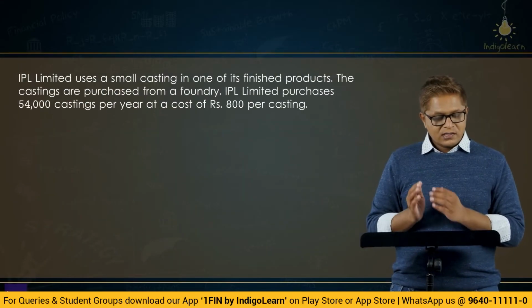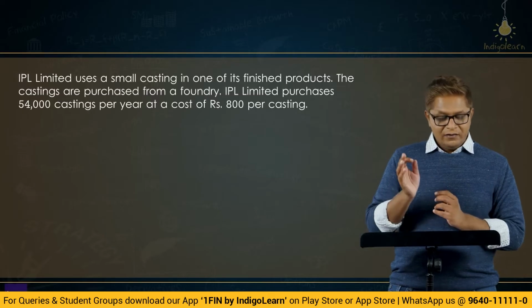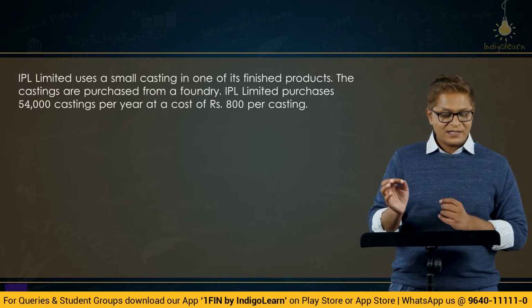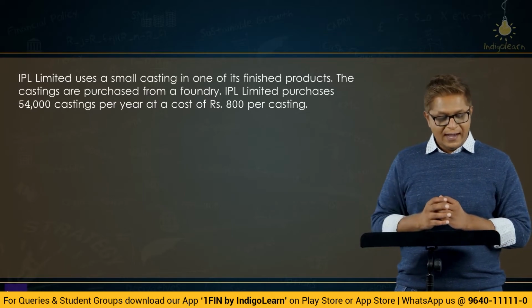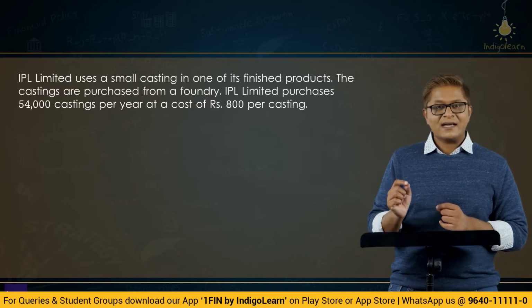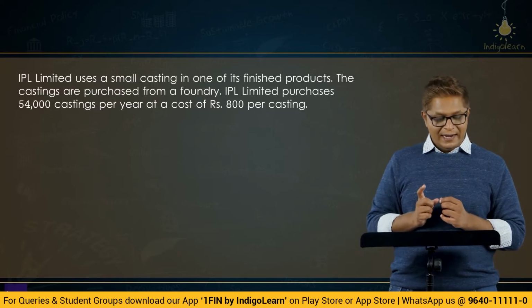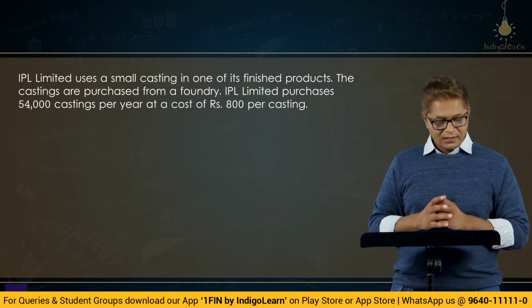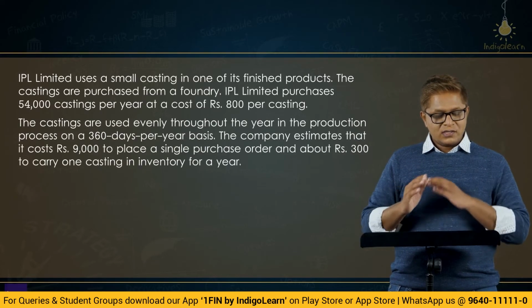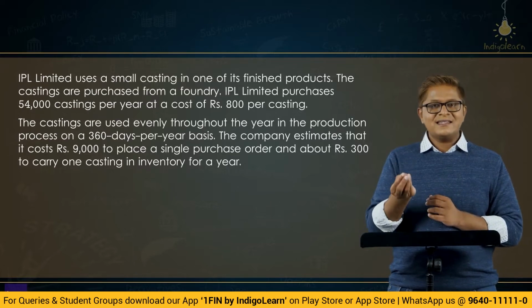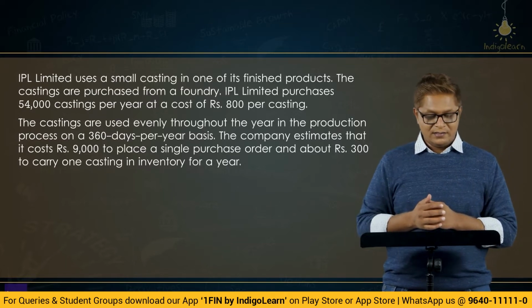IPL Limited uses a small casting in one of its finished products. The castings are purchased from a foundry. IPL Limited purchases 54,000 castings per year at a cost of rupees 800 per casting. The castings are used evenly throughout the year in the production process on a 360 days per year basis.